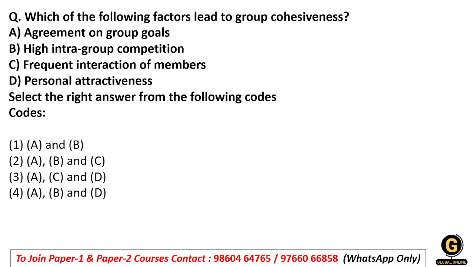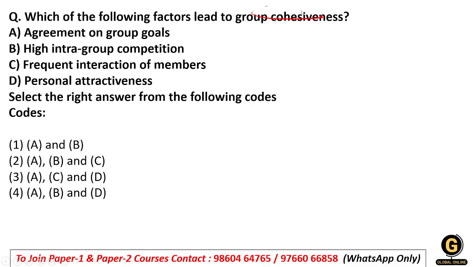Which of the following factors lead to group cohesiveness? Agreement on group goals, then high intra-group competition, then frequent interaction of members, and personal attractiveness. You have to select the correct answer from the given code. So group cohesiveness you have to identify.